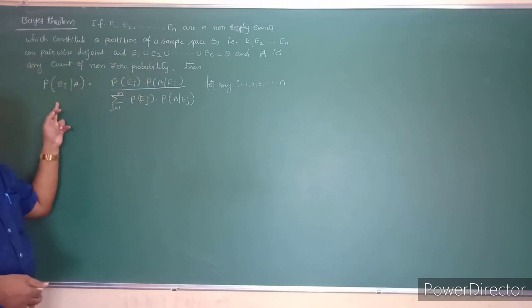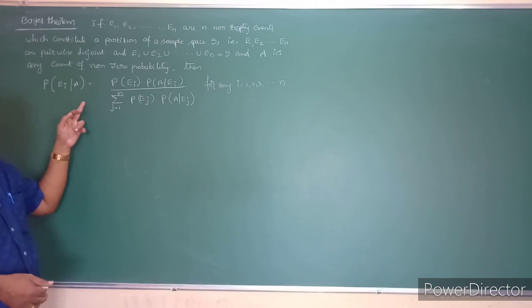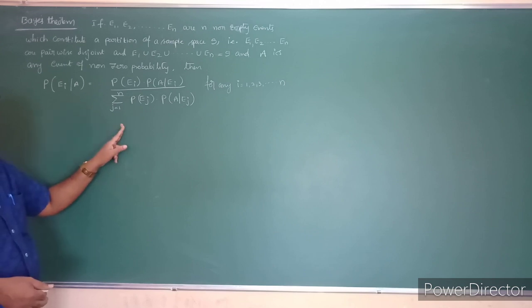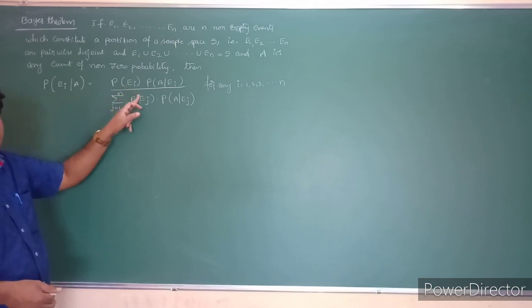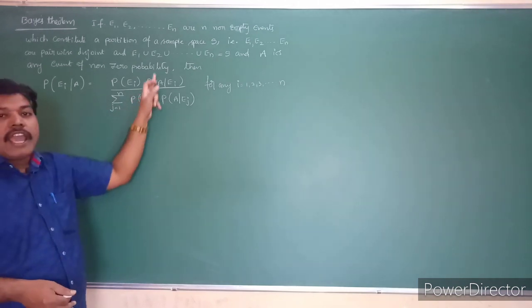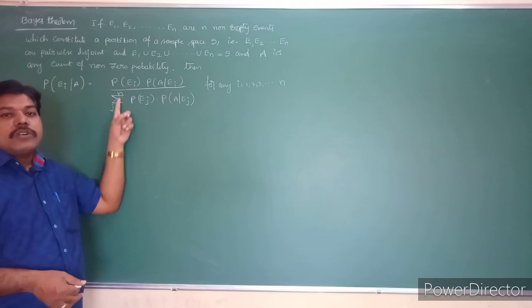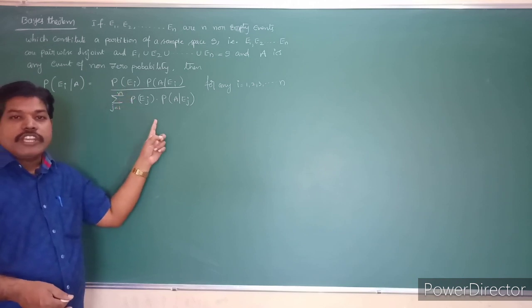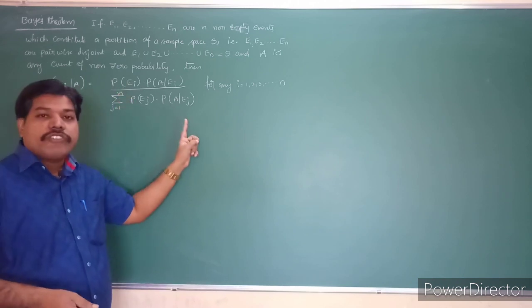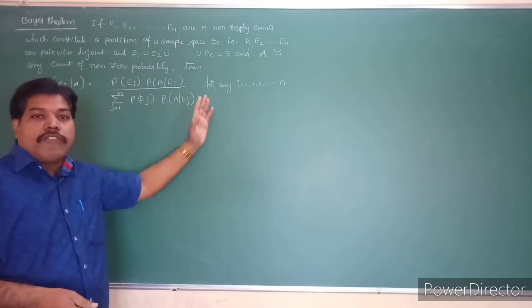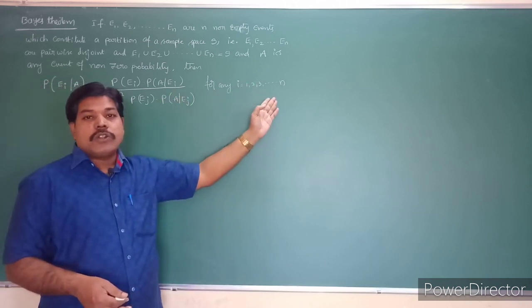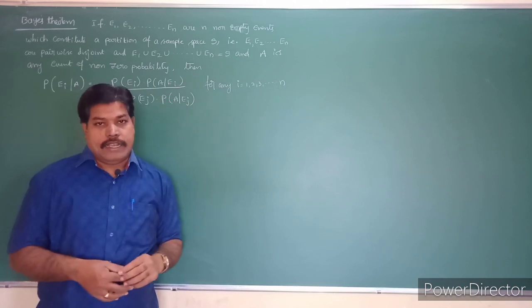Then P of Ei given A is equal to probability of Ei into probability of A given Ei, divided by sigma j is equal to 1 to n probability of Ej into probability of A given Ej, for any i is equal to 1, 2, 3 and so on n.